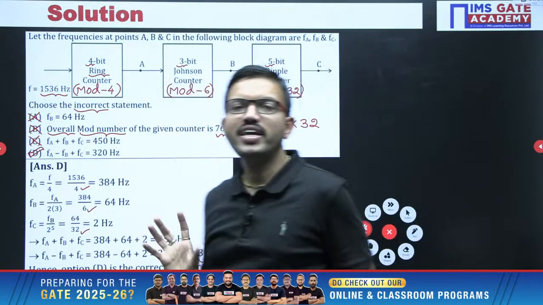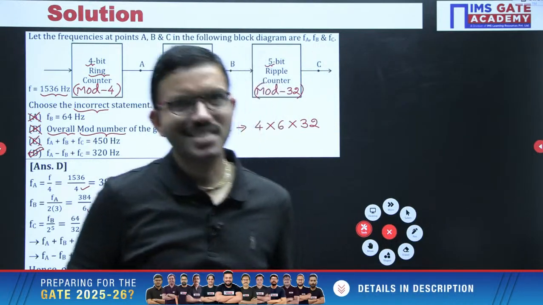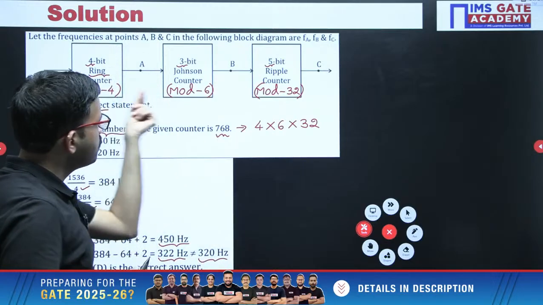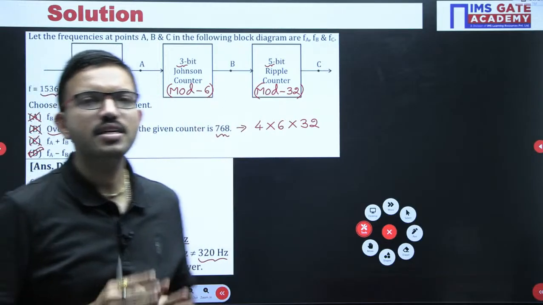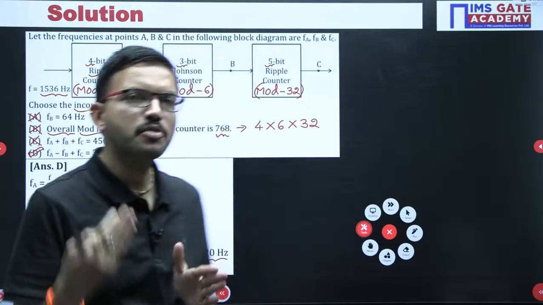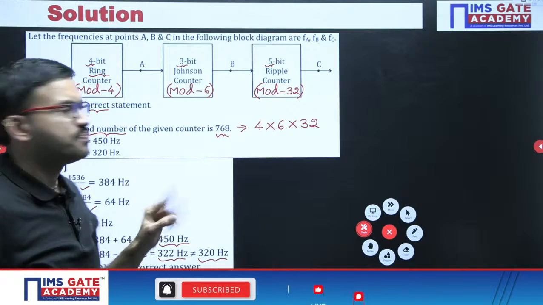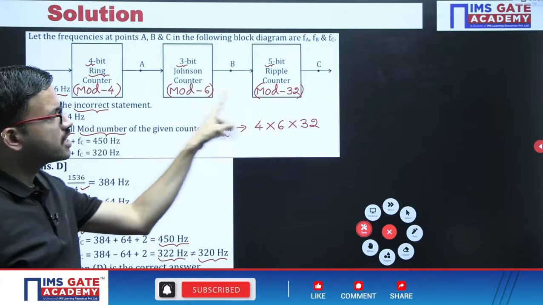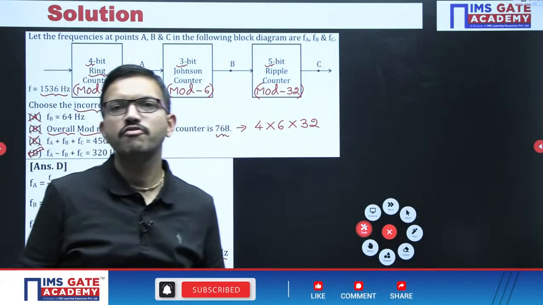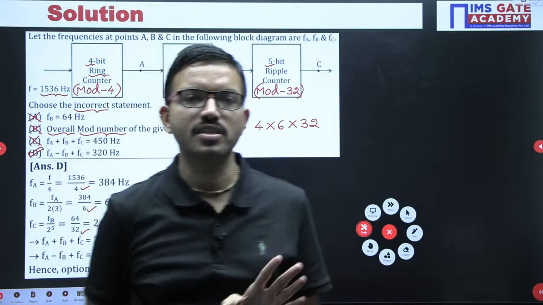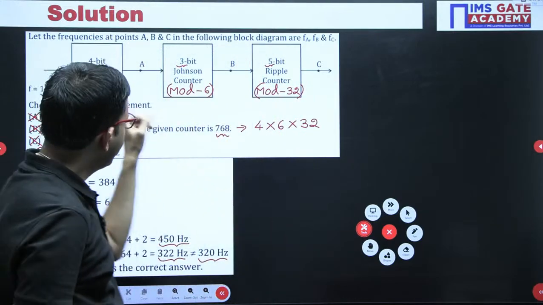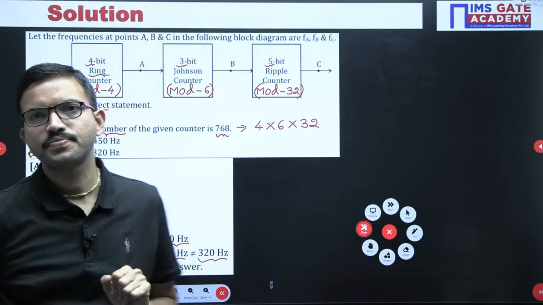So whenever various counters are cascaded, just multiply the corresponding mod numbers. In some questions they can ask, just like this one, for the overall circuit what is the mod value? Simple logic, you just have to multiply the mod numbers, that's all. We don't have any mod number addition, we will be getting only mod number multiplication.